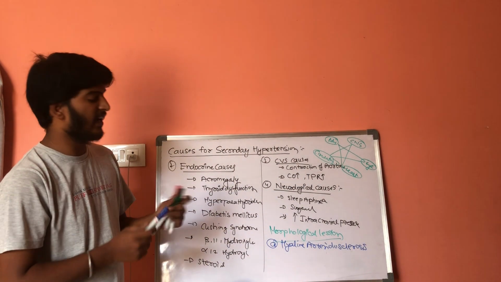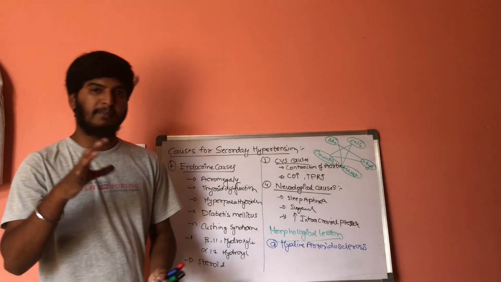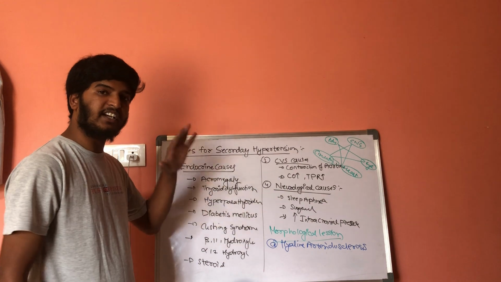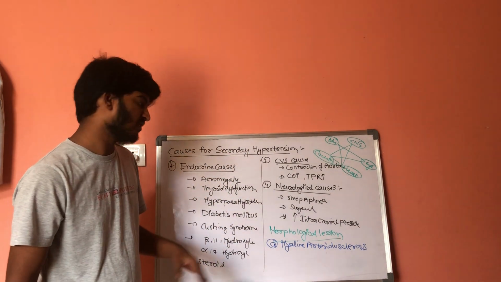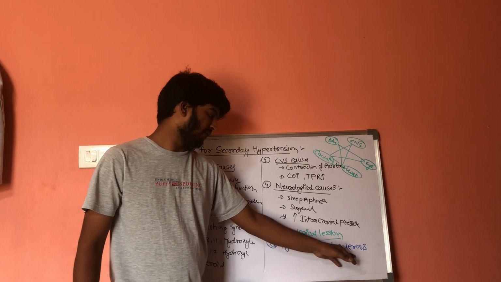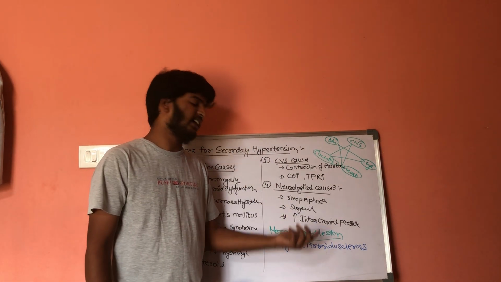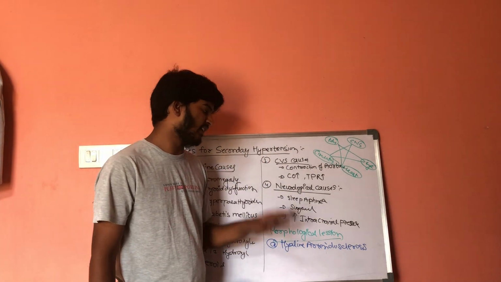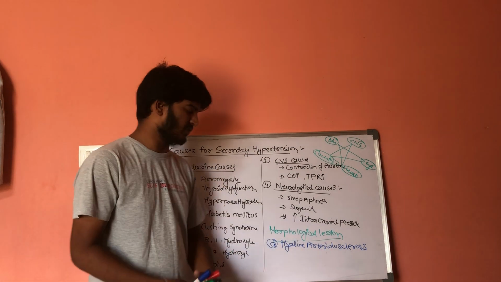What does hyaline arteriolosclerosis mean? Within the blood vessel, the innermost layer is the intima, followed by smooth muscles. Within hyaline arteriolosclerosis, hyaline material gets accumulated. Because of the hyaline material, the vessel becomes narrow. This condition is called hyaline arteriolosclerosis.